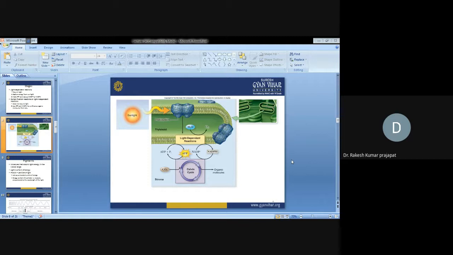Here you can see that during the light reaction, the water molecule is broken down and electrons are utilized by NADP and reduced into NADPH2, and oxygen gets liberated. During the Calvin cycle, the same ATP and NADPH2 are utilized to reduce CO2 and water into carbohydrate, an organic molecule.